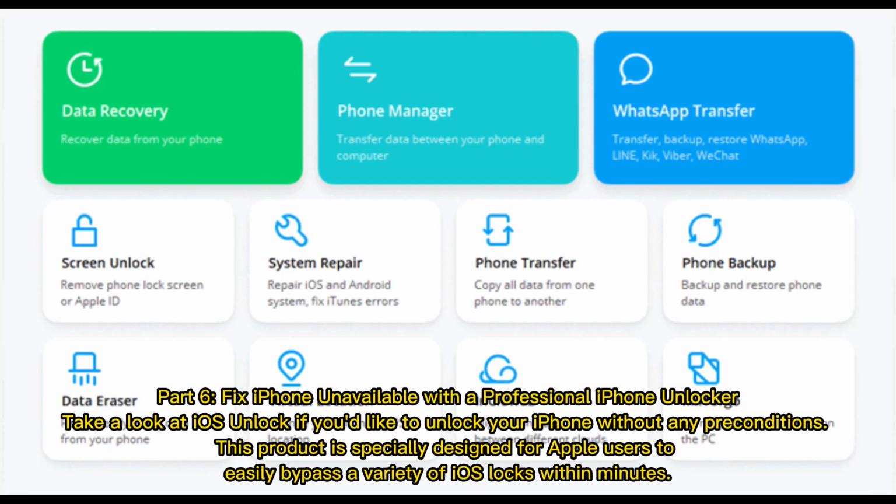Part 6. Fix iPhone unavailable with the professional iPhone unlocker. Take a look at iOS Unlock if you'd like to unlock your iPhone without any preconditions. This product is specially designed for Apple users to easily bypass a variety of iOS locks within minutes.